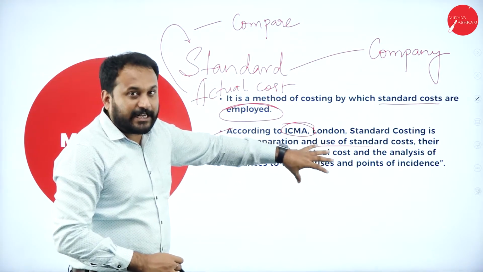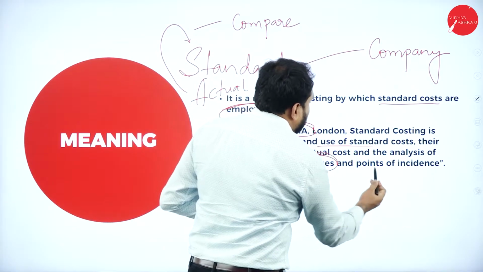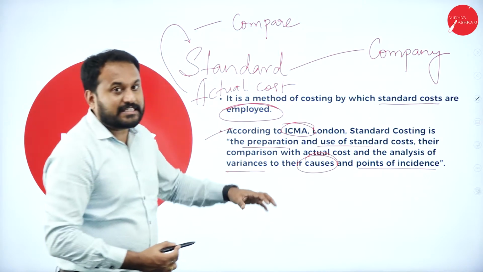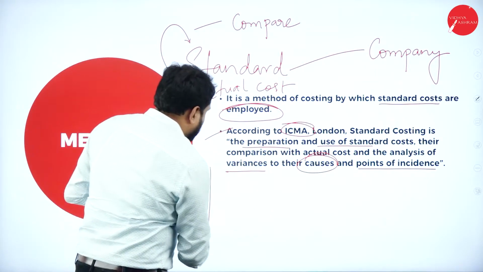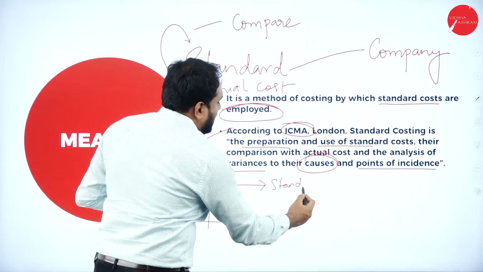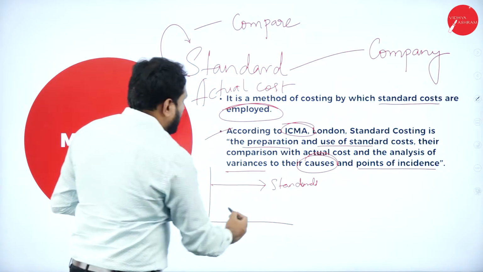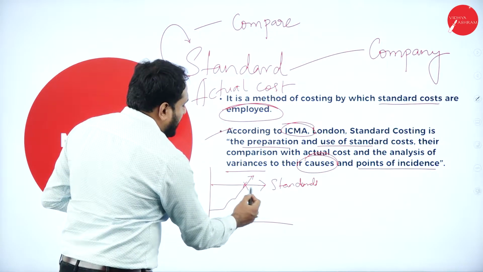They do it to analyze the variance, its causes, and the point of incidence where exactly they meet. Say, for example, standards are set here. Now, actual we have done that. Where exactly they meet, we'll actually see.